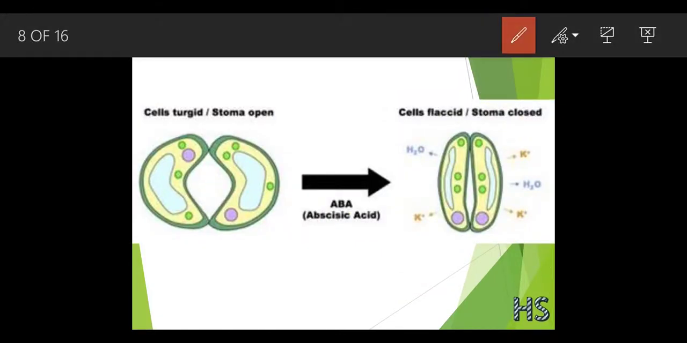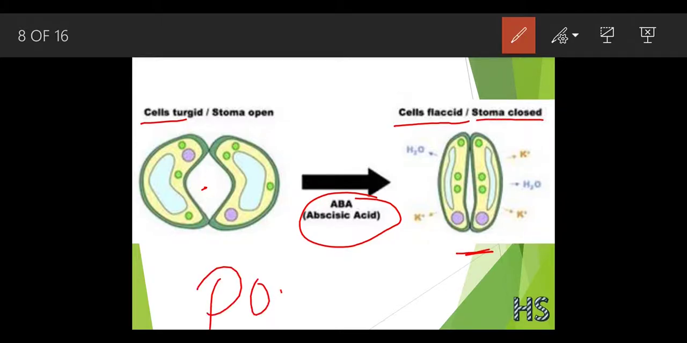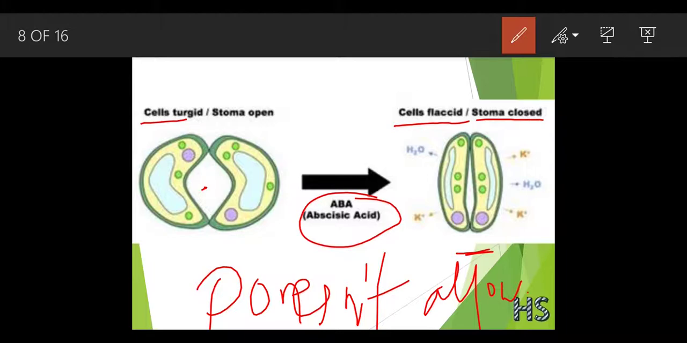So this is basically what a turgid cell is. When the cell is turgid, the stomata is open. What is stomata? This space. But when a greater amount of abscisic acid is released inside the plant, what happens? The cell becomes flaccid, like we can see. The stomata become closed, and it does not allow the water to be taken in. Why? Because the cell becomes flaccid.